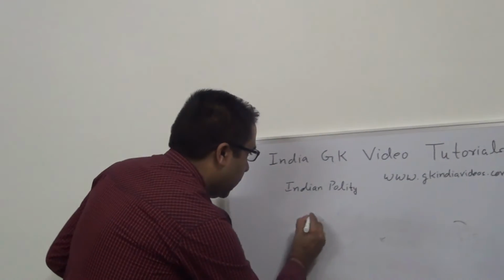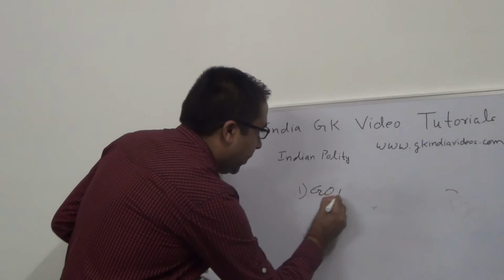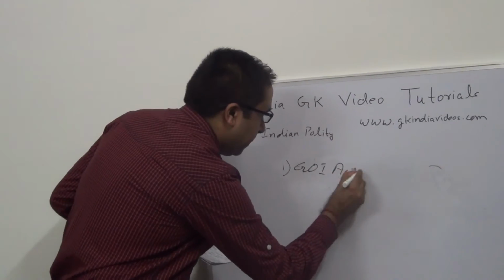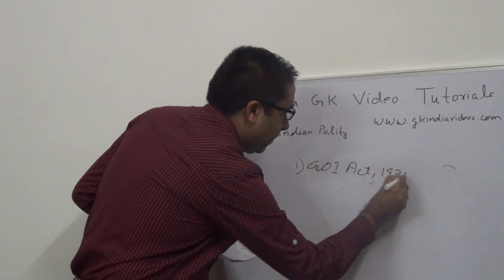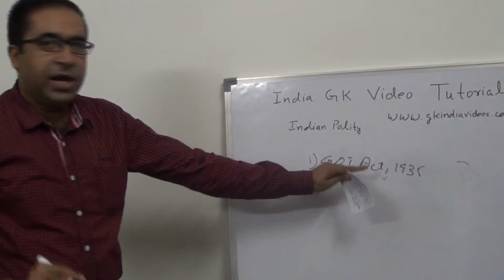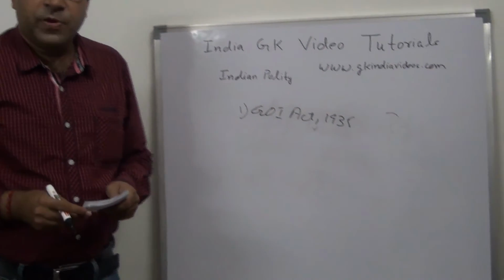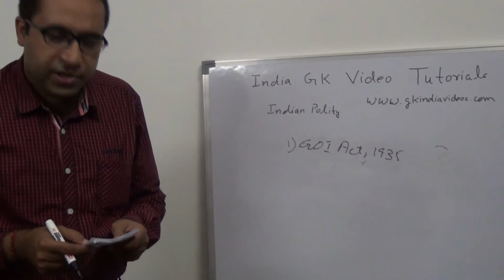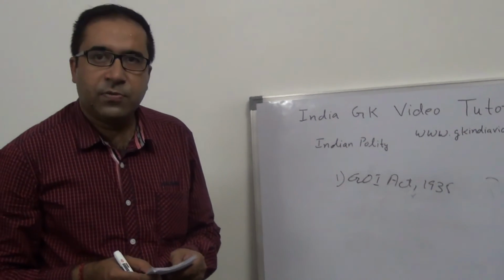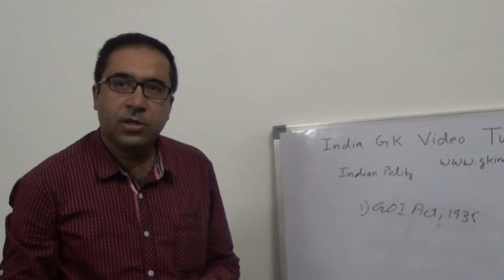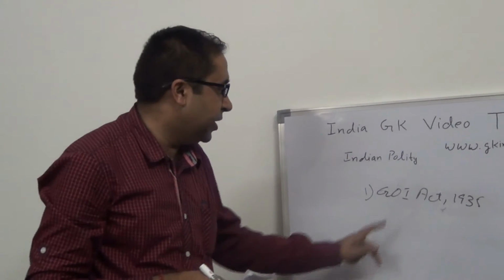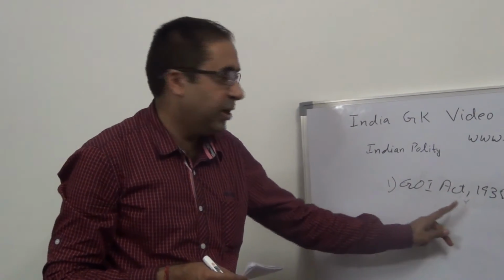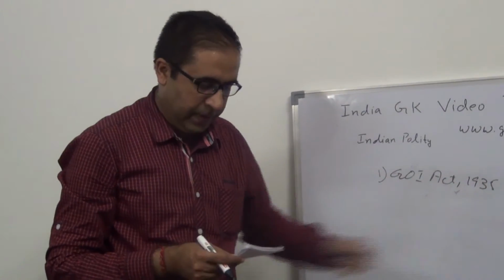First source is Government of India Act. Many provisions were taken as such from the Government of India Act 1935, like the provision of federal scheme, the provision of governor, and the powers of federal judiciary.